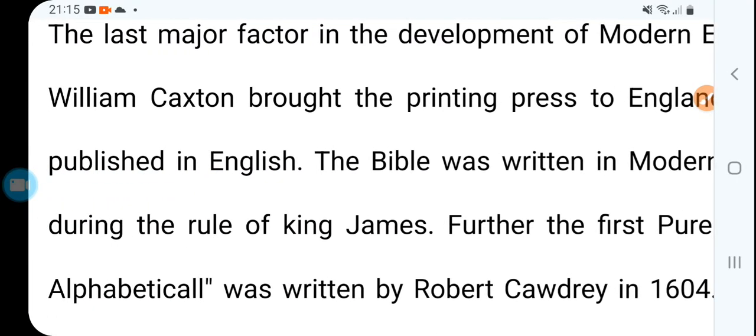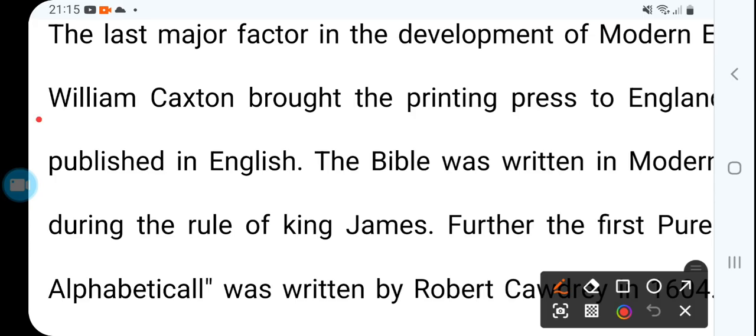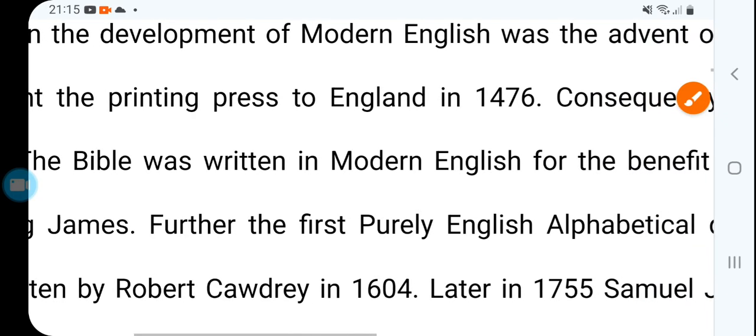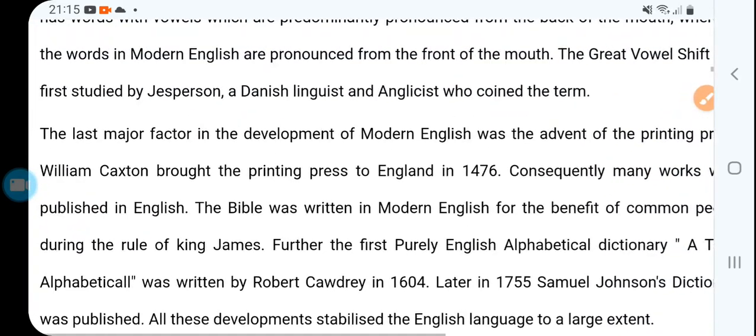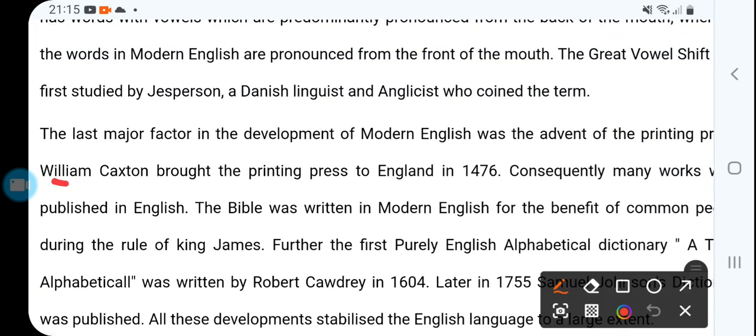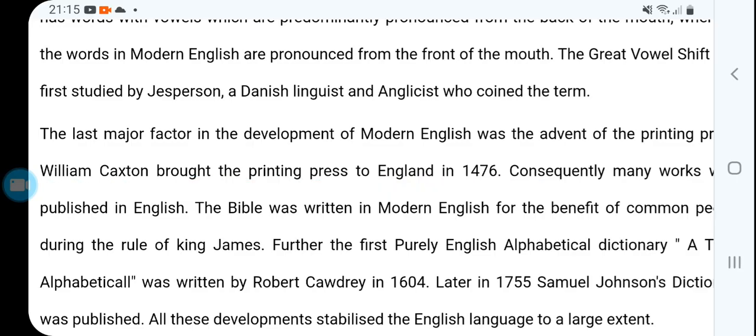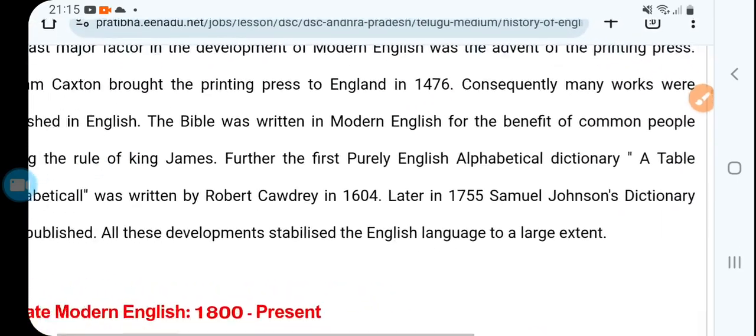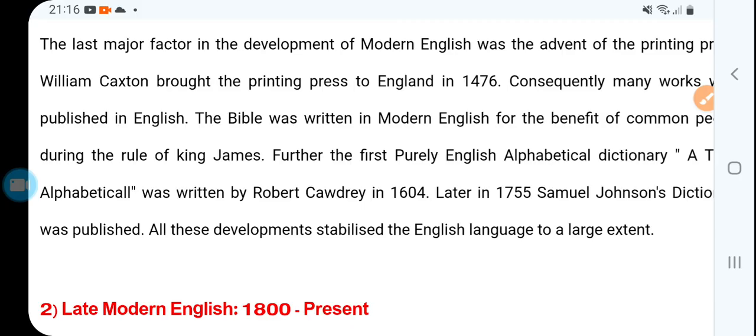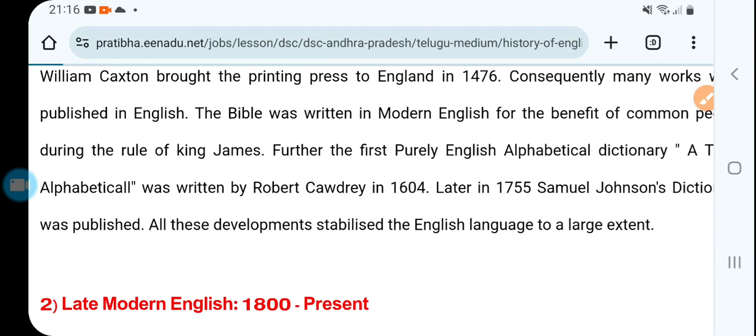So William Caxton, again remember William Caxton, brought the printing press to England in 1476. Please remember this line, very, very important. So I am underlining it, and please take a note that William Caxton brought the printing press to England in 1476, right? Consequently many works were published in English.